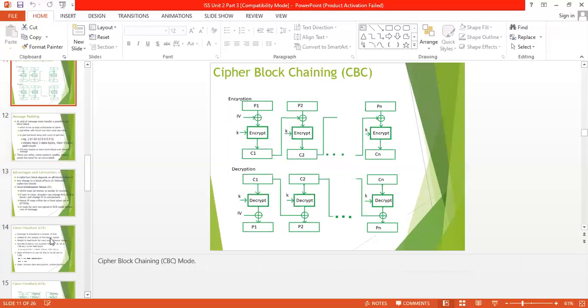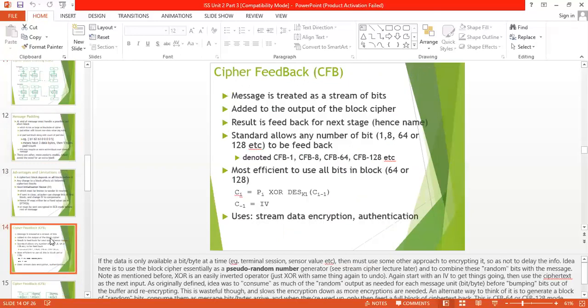After this, we discuss cipher feedback. Cipher feedback mode gives feedback to the next block of encryption with some new specification. First, an initialization vector IV is used to first encrypt, and the output bits are divided into a set of b minus s bits on the left-hand side and s bits. The s bits are selected and an XOR operation is applied with the plaintext bits. The result is given as input to a shift register and the process continues. The encryption and decryption process are the same.